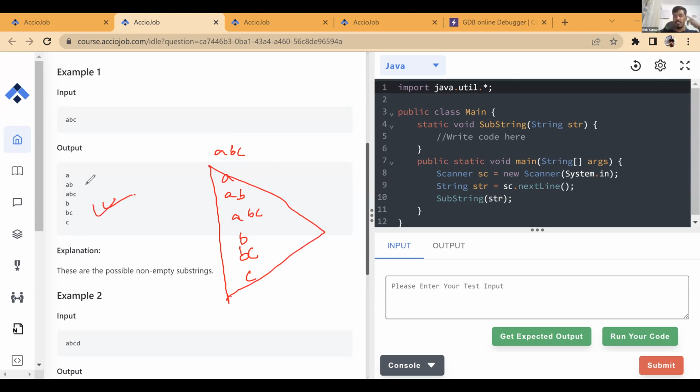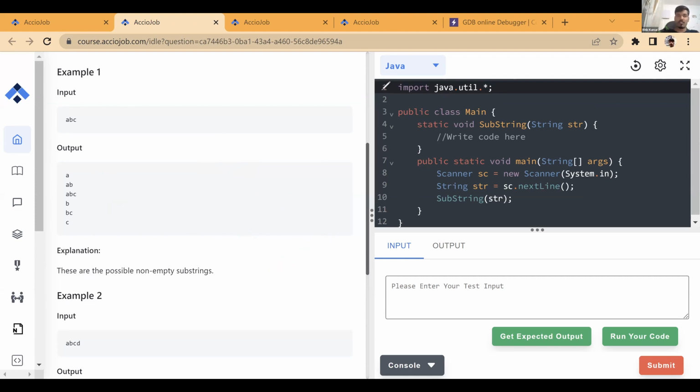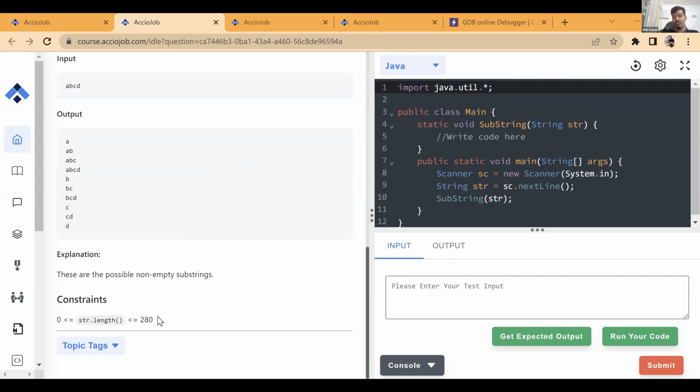So it can be done using two loops as well. You don't need three. It can be done using two loops, but the complexity would be n cube. So n cube is fine, right? The string length is 280, so 280 into 280 into 280, n cube, which should be fine.